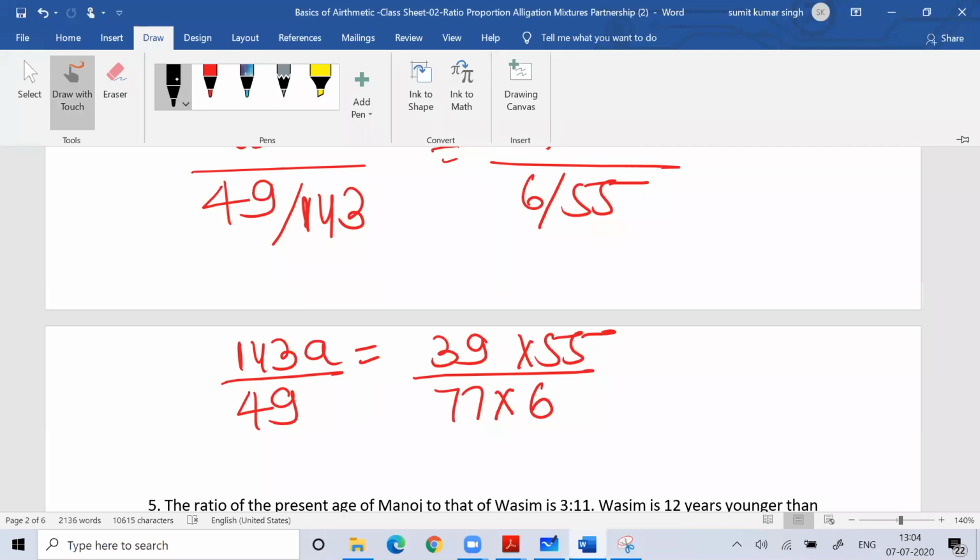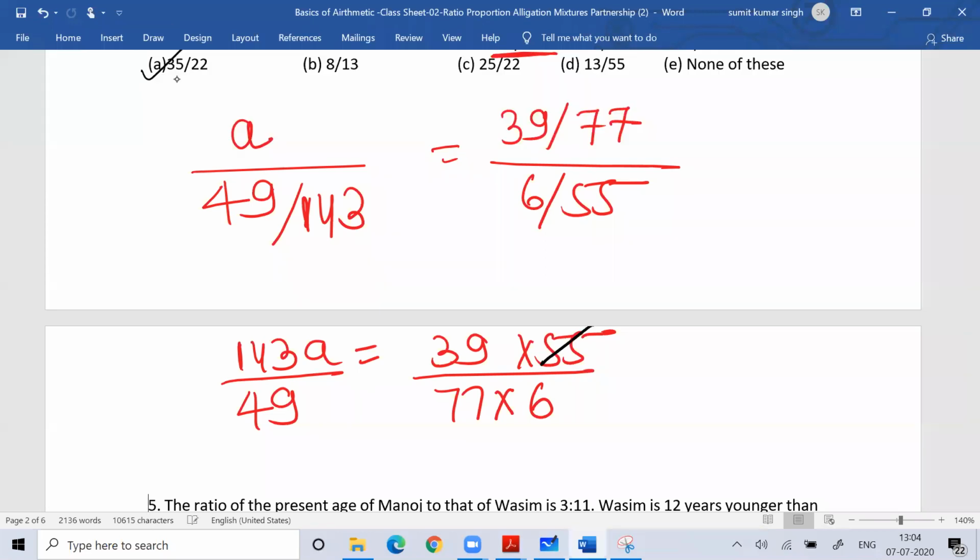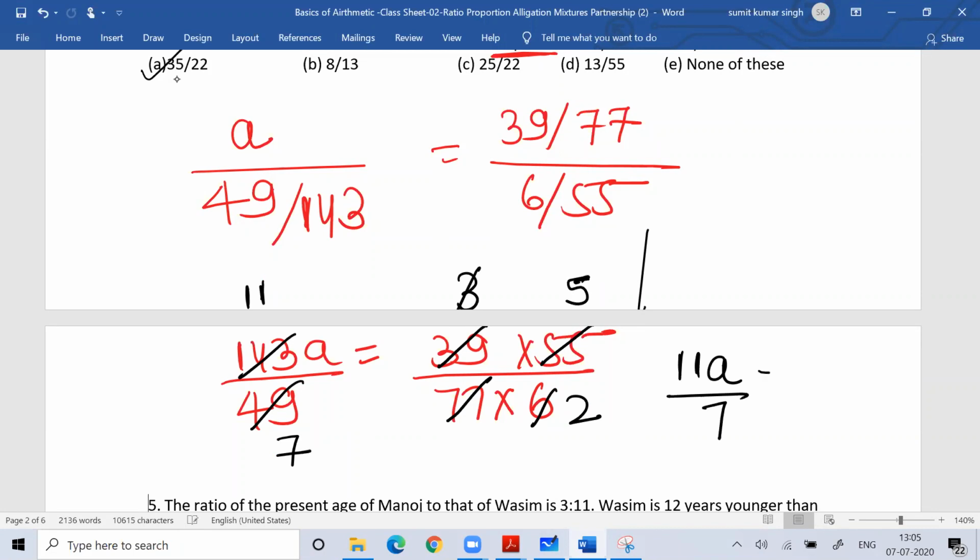How to solve? This is 7, this is 11 5s, this is 11 7s. This is 13 11s, this is 13 3s, this is 3 2s. So ultimately you will get 11A by 7 equal to 5 by 2. Means what is the A value? 35 by 22.